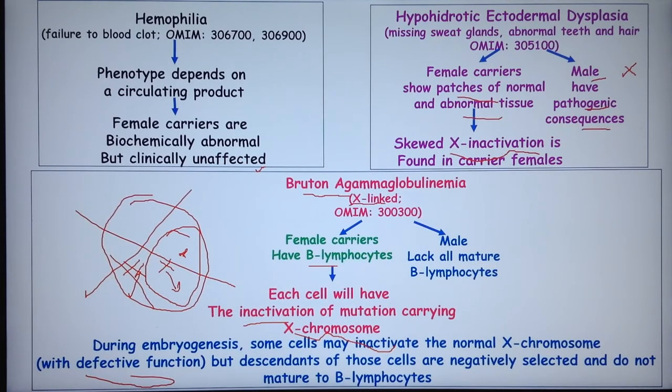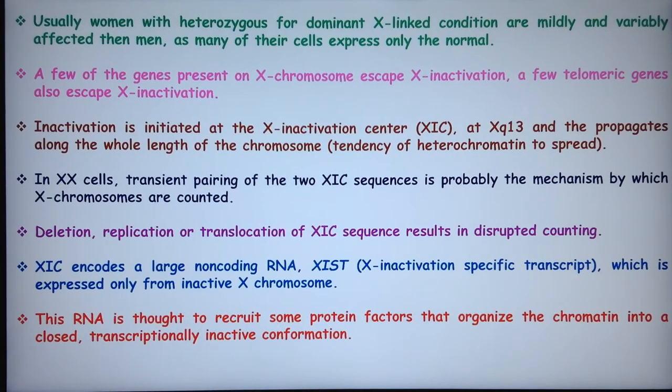Skewed X inactivation is common in female fetuses or newborns who have uniparental disomy. Usually women heterozygous for a dominant X-linked condition are mildly and variably affected compared to men, as many of their cells express only the normal allele. We saw it in the example. A few of the genes present on the X chromosome escape X inactivation, and a few telomeric genes also escape. So this is not a blanket inactivation, but a patchy, mosaic kind of inactivation which doesn't occur on the complete chromosome.